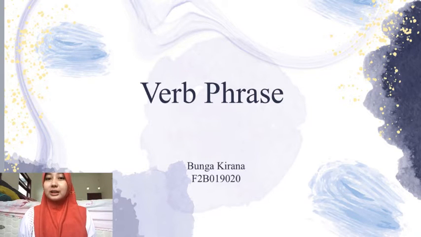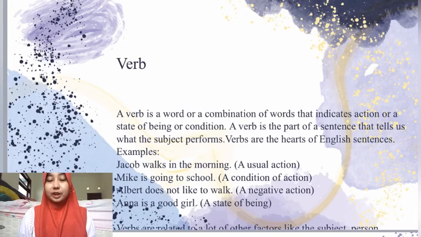Today, I will talk about verb. Do you know what is verb? A verb is a word or a combination of words that indicates action or a state of being or condition. A verb is the part of a sentence that tells us what the subject performs. Verbs are the heart of English sentence.